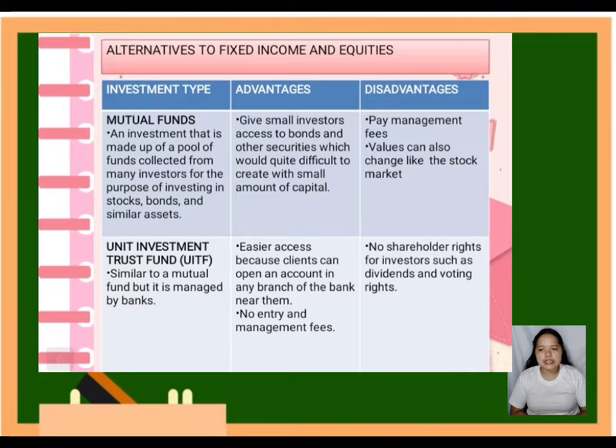A mutual fund is an investment that is made up of a pool of funds collected from many investors for the purposes of investing in stocks, bonds, and similar assets. For example, a company doesn't have enough capital to make a project, so they will find many investors to collect and gather enough money. The combined holdings of a mutual fund are known as its portfolio.